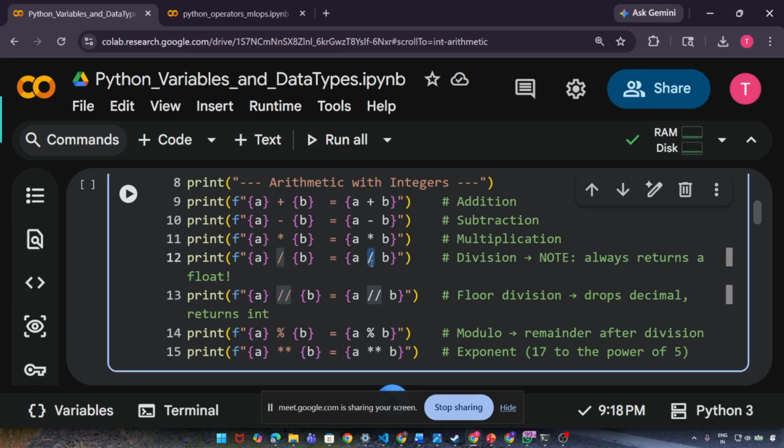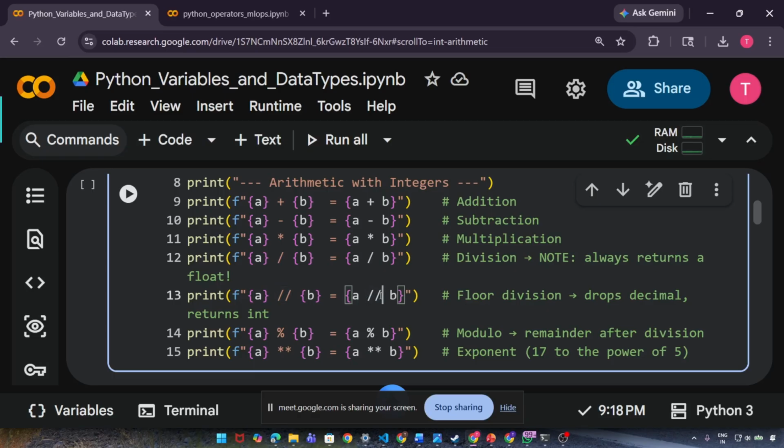a slash b. There are two things we need to know about Python while doing division. When we do a slash b, this is called division. It always returns a float. Float means a decimal point value. When you use a single slash, you always get a decimal point value.